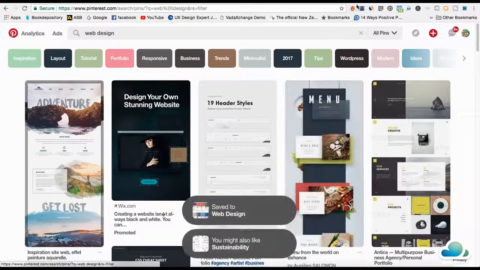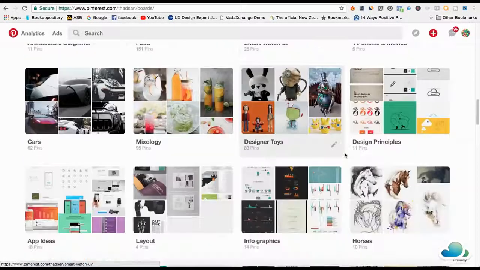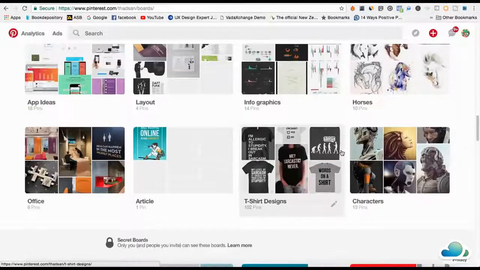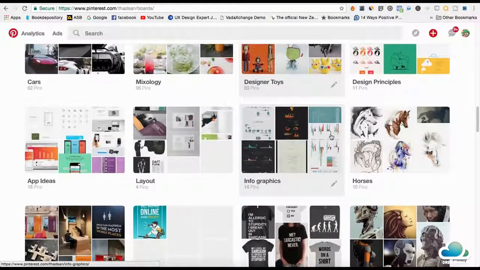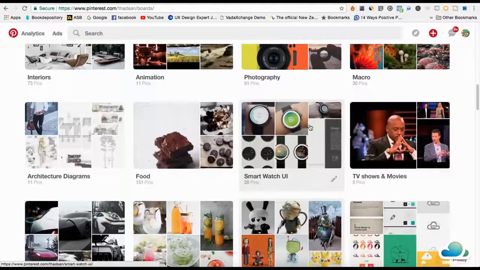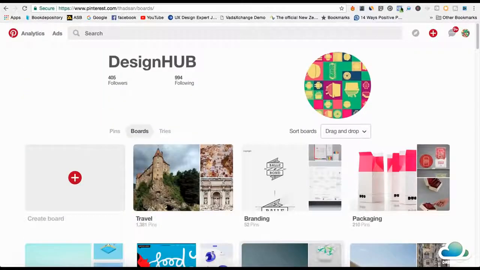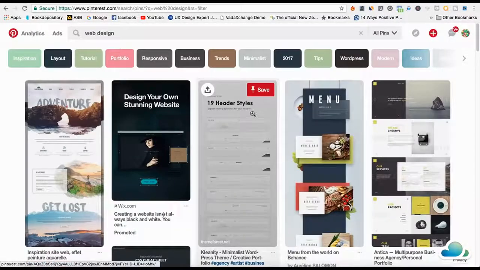If I keep scrolling down, I've got heaps here. I have to find my web design. Where is it? Don't let this scare you. You can actually do this really easily. It doesn't even matter, I'm just going to show you this as an example. What just happened is this pin is pinned into my web design board, and you need to pin about 20 to 40 pins. You can do as many as you want, but 20 to 40 is ideal.